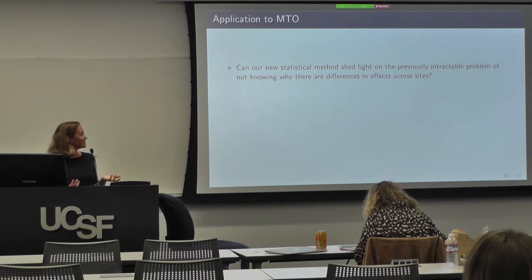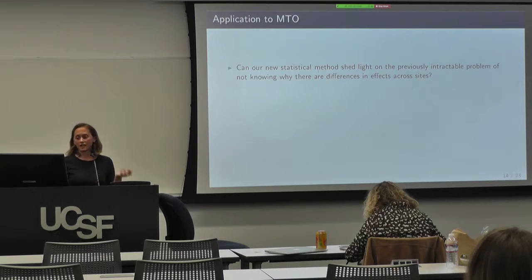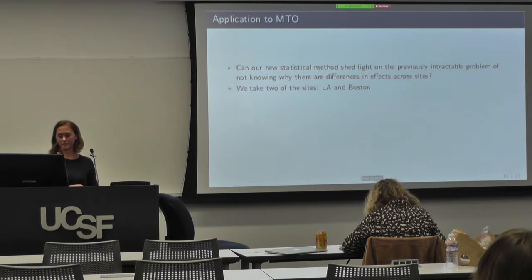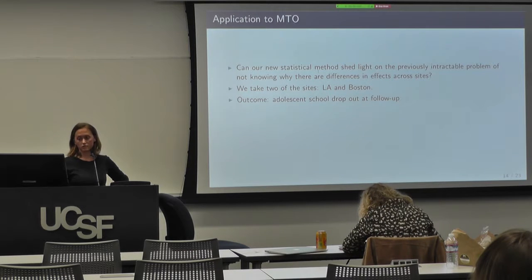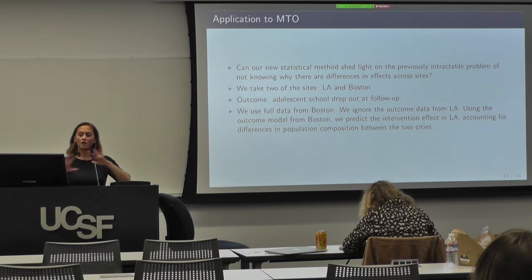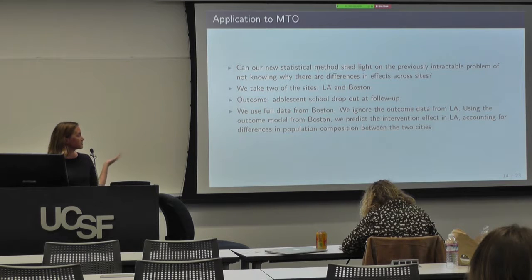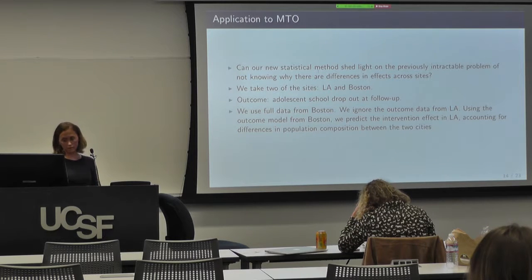So now we're going to apply our estimators to see if they can shed light on what was previously this intractable problem of not knowing why there are differences in effects across sites. So we're going to take two sites, LA and Boston, and we're going to use the outcome of adolescent school dropout at follow-up. We're going to use all the data from Boston. And for LA, we're going to pretend that we don't have the outcome data. So using the outcome model for Boston, we're going to predict the intervention effect in LA, accounting for these compositional differences between the two cities.